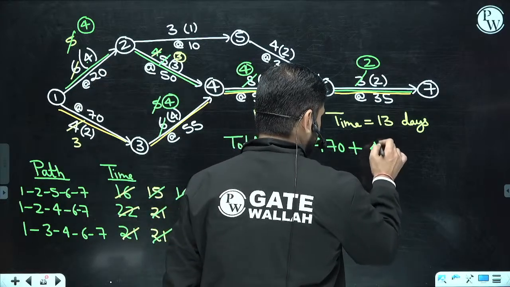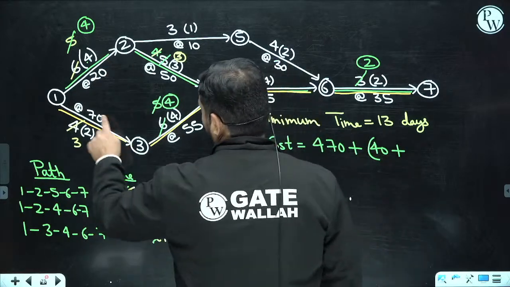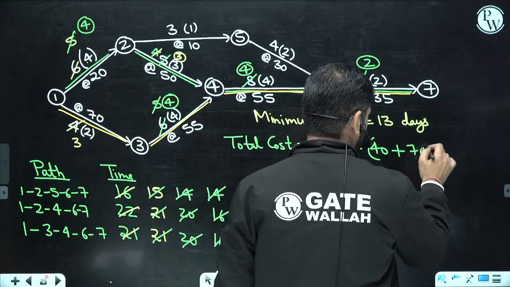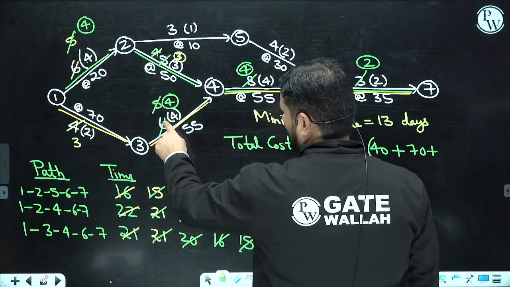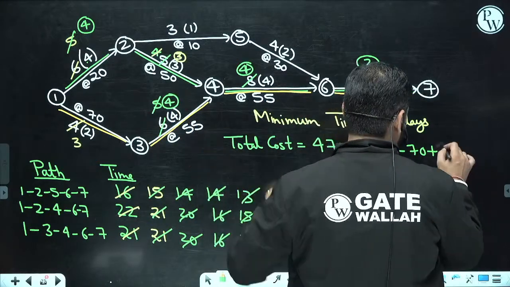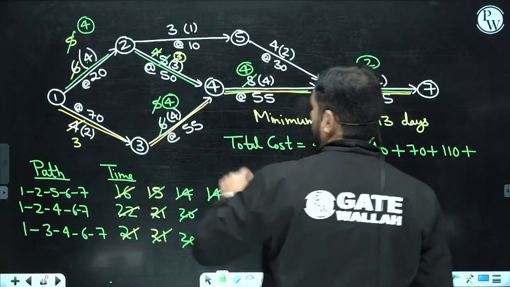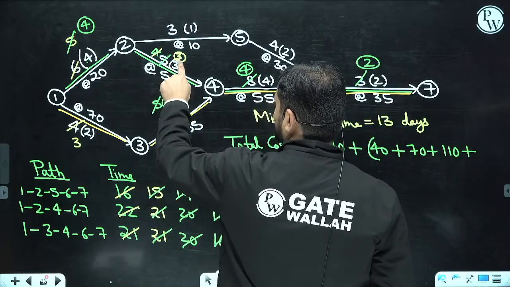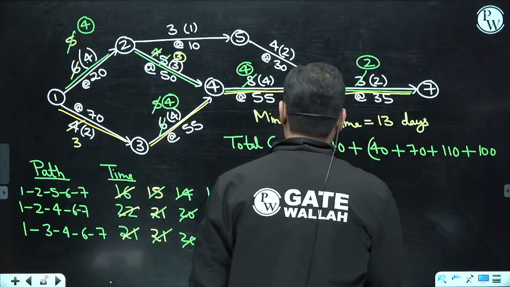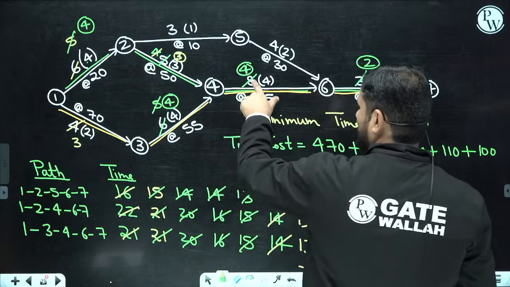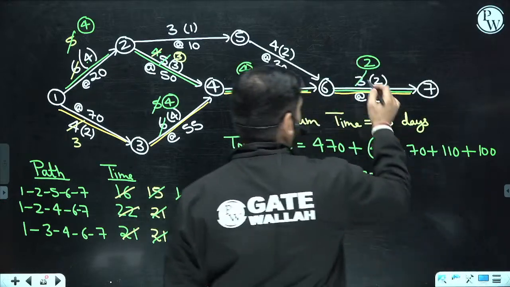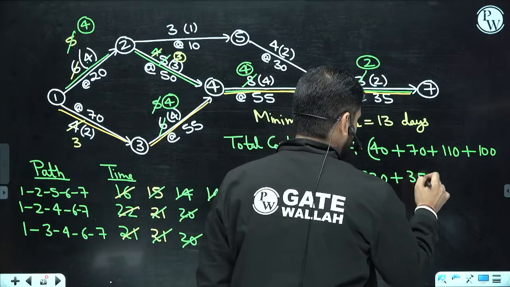Plus here 1 day crashing, per day 70 rupees. 6 you have made 4. 2 days crashing at a rate of 55 per day, so 110 rupees. Here 2 days crashing at a rate of 50, 100 rupees. Plus here 4 days crashing at a rate of 55, 220 rupees, plus 1 day crashing at a rate of 35.